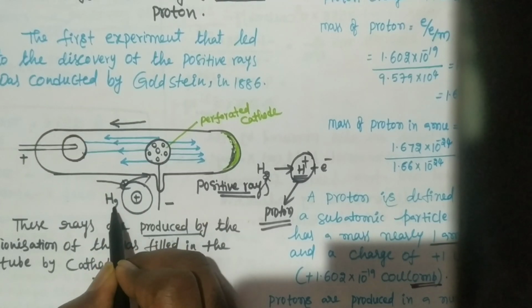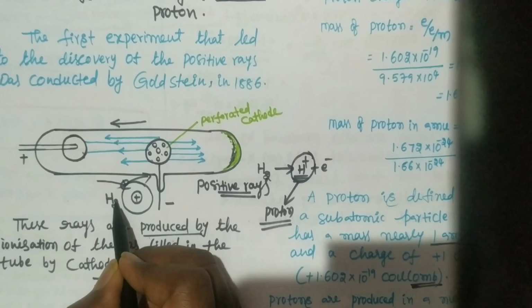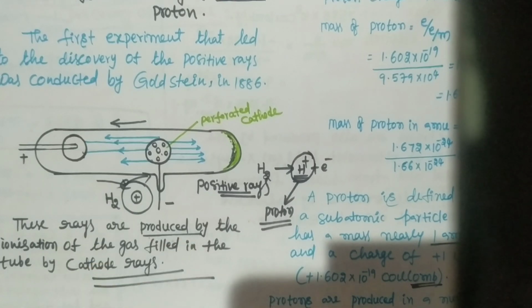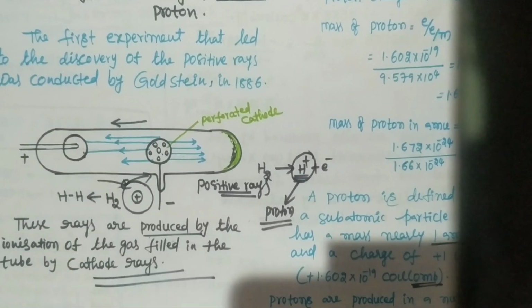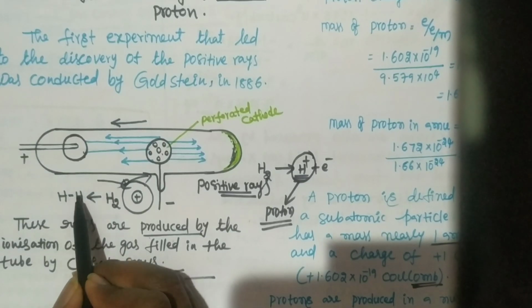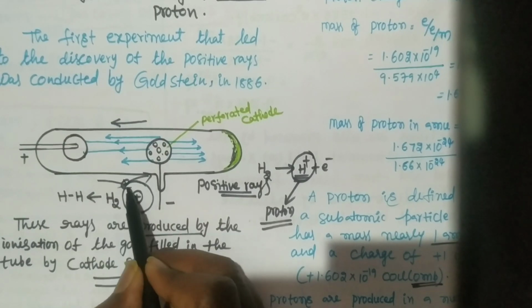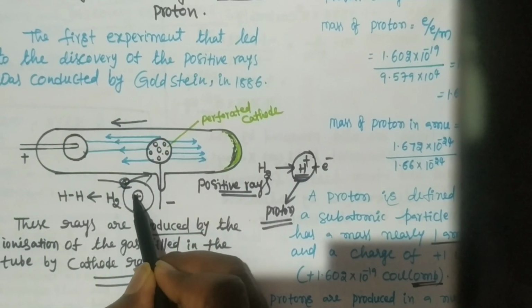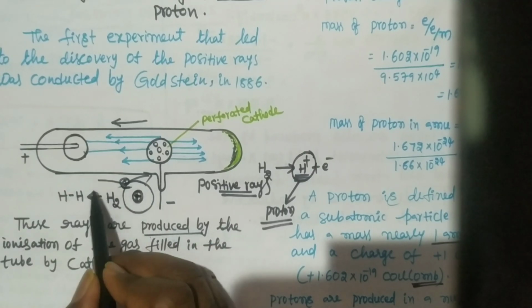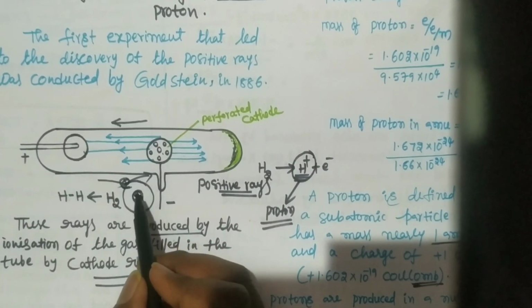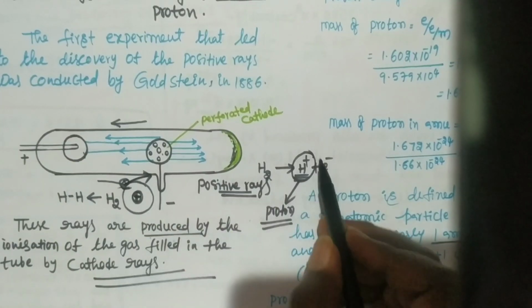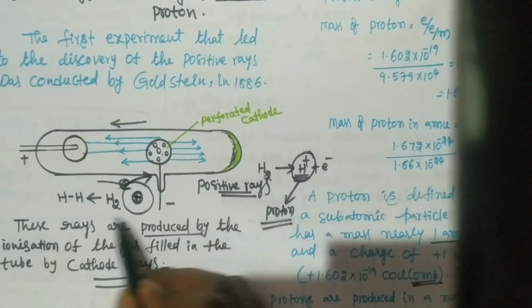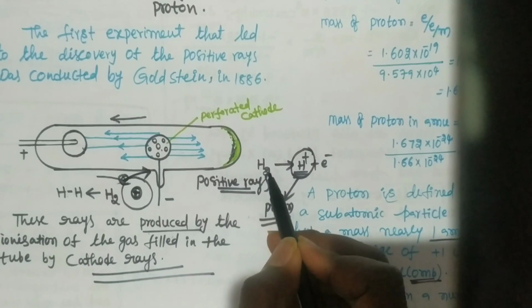If you take hydrogen gas here, that hydrogen gas dissociates into hydrogen atoms. Each hydrogen atom contains one electron and a nucleus. When the hydrogen gas is ionized, this electron is ejected, and H plus remains.